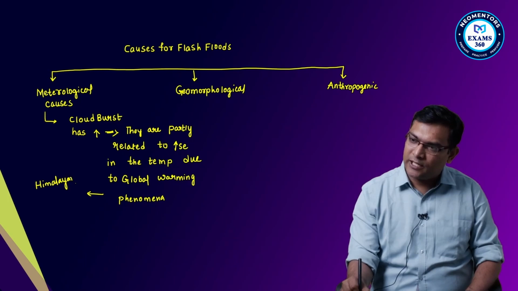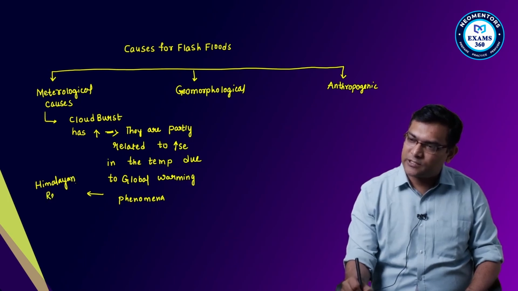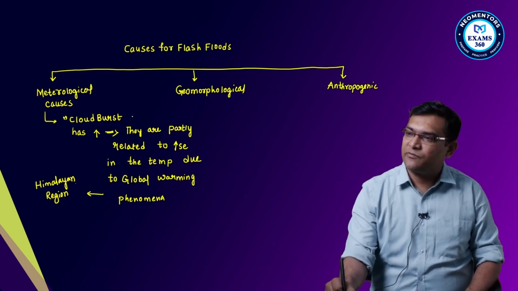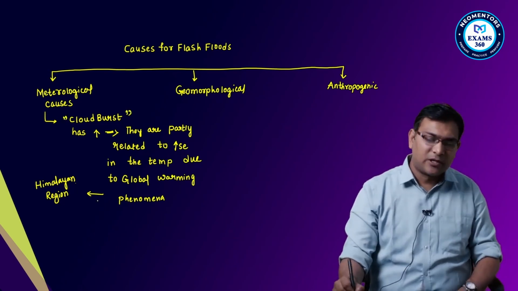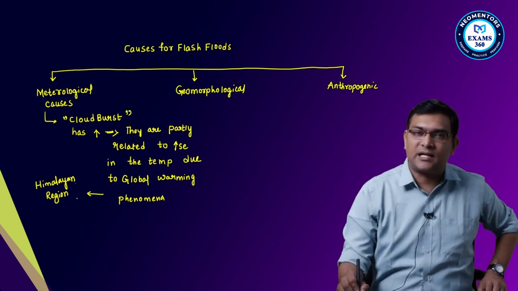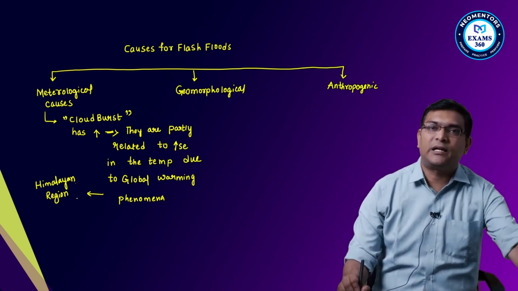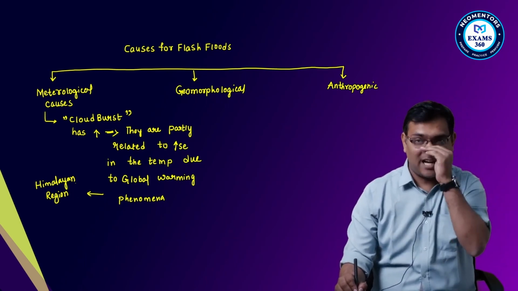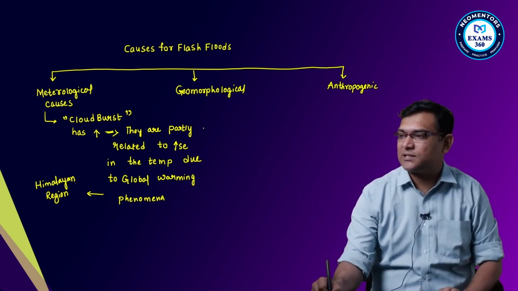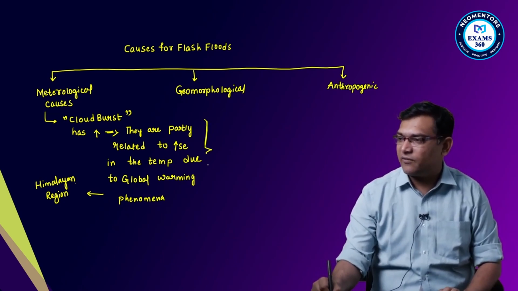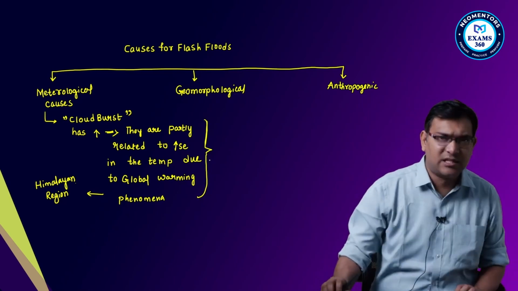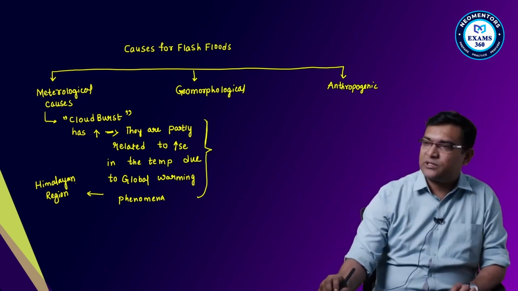Himalayan regions are highly prone. So where does the cloudburst phenomena occur? In the Himalayan regions. So I can say that these areas are highly related with your Himalayan regions. So with cloudburst phenomena, there is a high chance of flash floods occurring here. Okay, so this is the first thing.